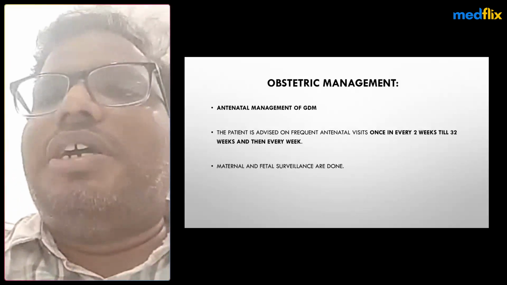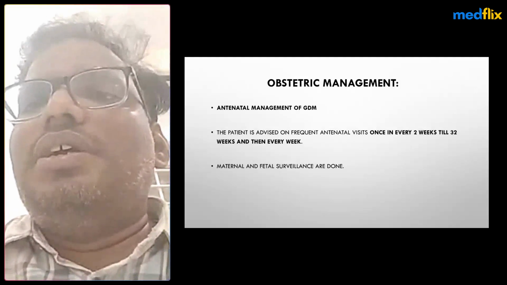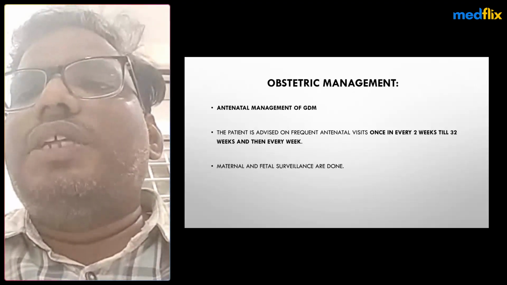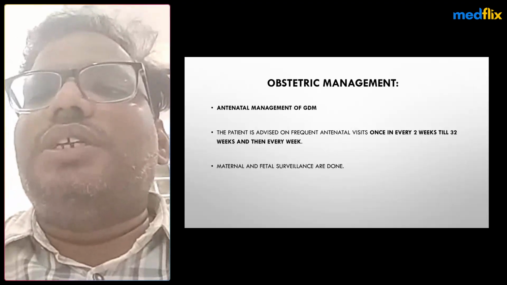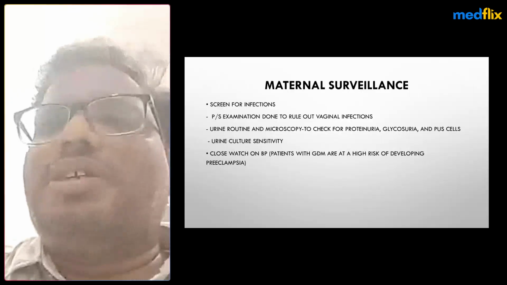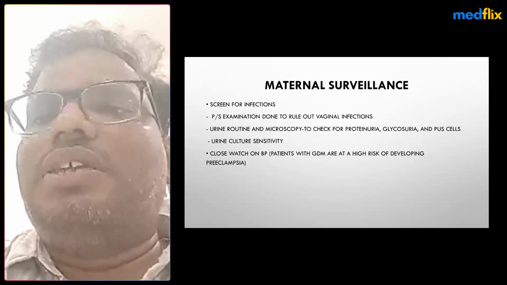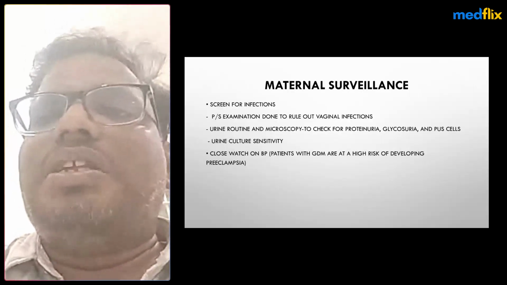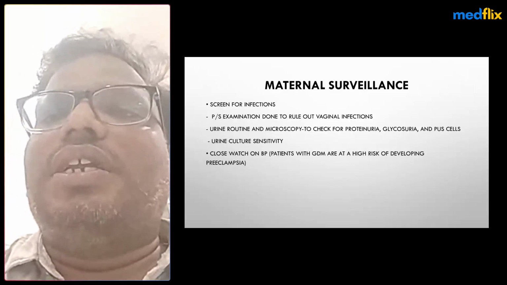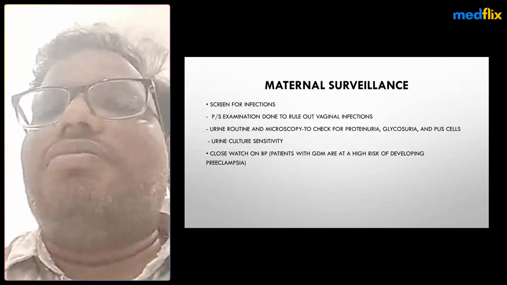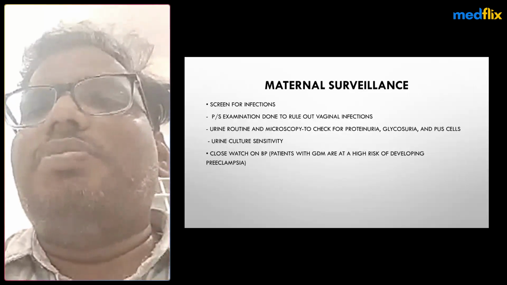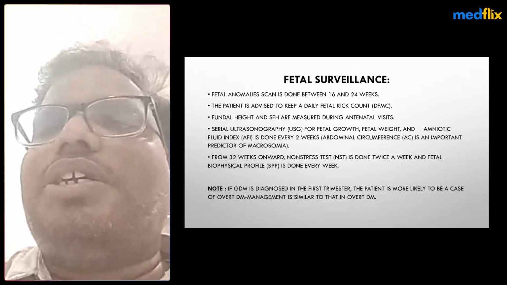Remaining is obstetric management, that is antenatal management, like frequent antenatal visits every 2 weeks till 32 weeks. Then every week after 32 weeks we need an antenatal checkup, and maternal fetal surveillance is done. Maternal surveillance includes screening for infection, per speculum examination, vaginal examination, urine routine for urinary infections or any glycosuria, culture and sensitivity, and a close watch for any developing preeclampsia along with the gestational diabetes.